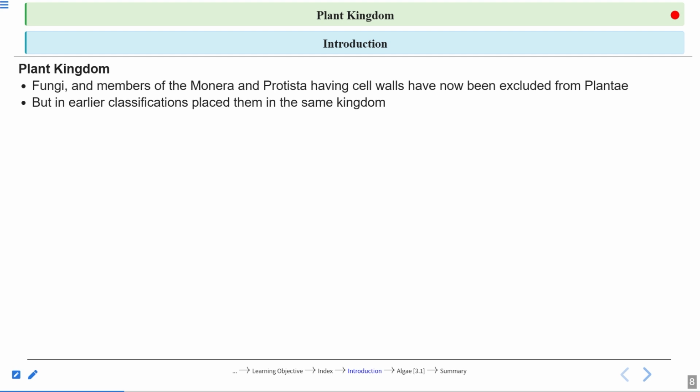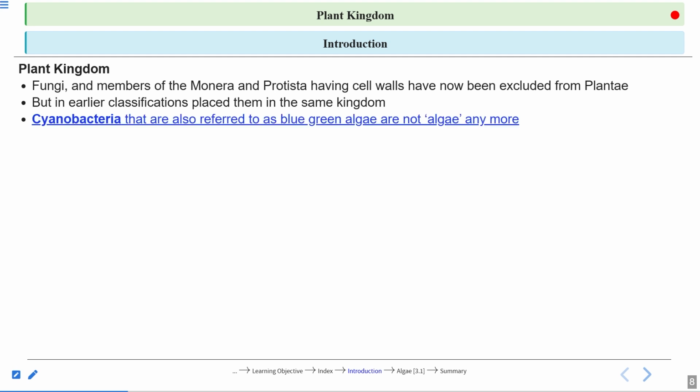Cyanobacteria, which are also referred to as blue-green algae, are not algae anymore. In earlier classification, they were kept with the algae, but actually they are Monera.